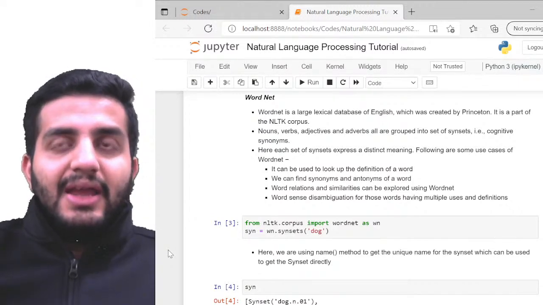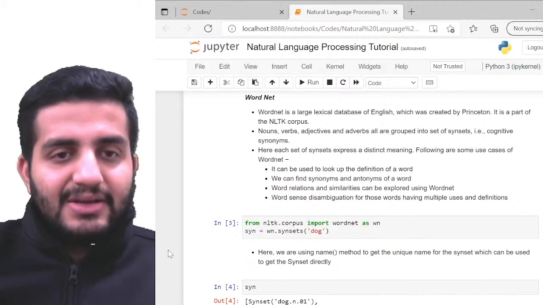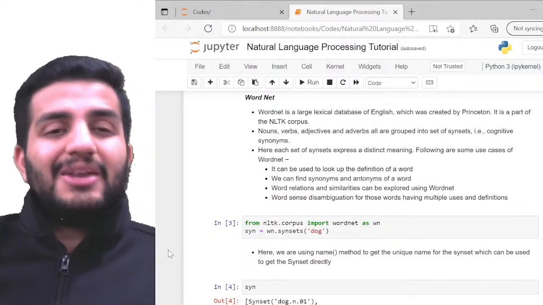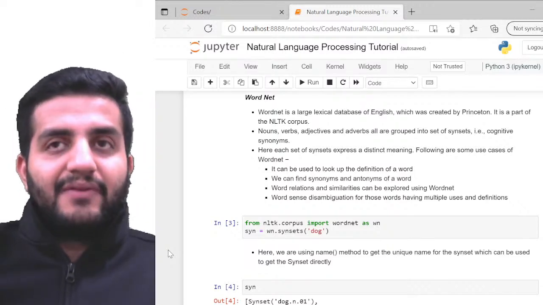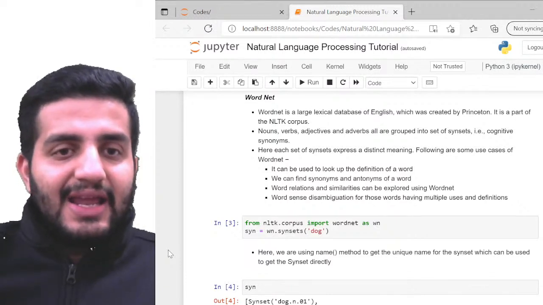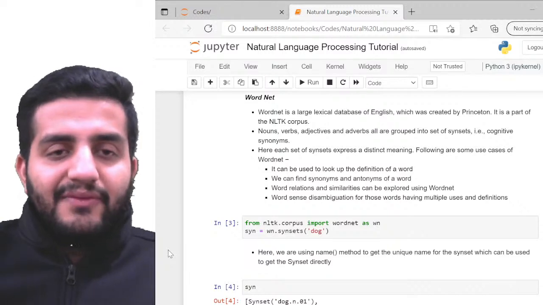So again, in the corpus we have multiple groups of words, which we call syn sets, or similar sets. These groups of words might have multiple words within them. So for example, I have syn set A, and this syn set A might have 10 internal words, like maybe A1, A2, A3, A4 till A10.